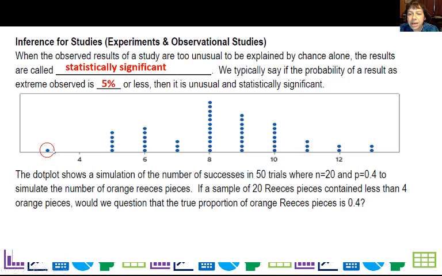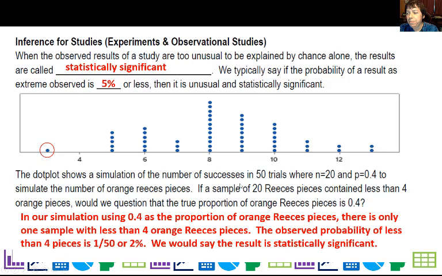Well, here, on my simulation, I only got one sample that was less than 4 out of 50. So that would be 2%. So we would say that if we actually had that result for our experiment, it was statistically significant. Now we could also, because we know binomial distributions, calculate the probability of getting less than 4 orange Reese's Pieces, and you should see that that would also be less than 5%.